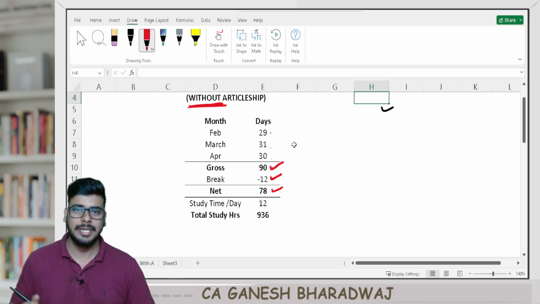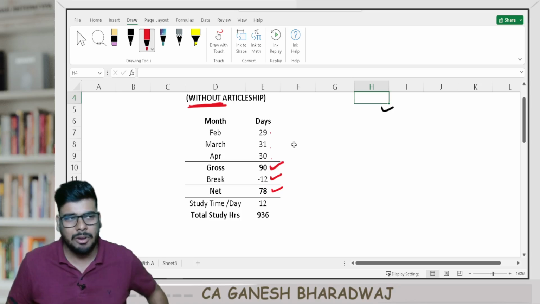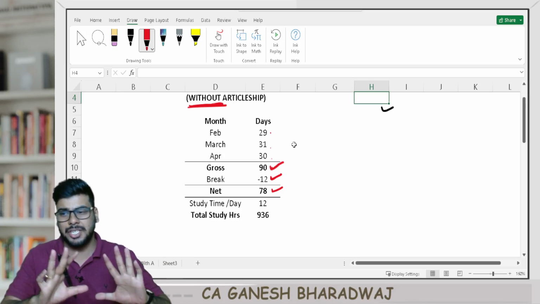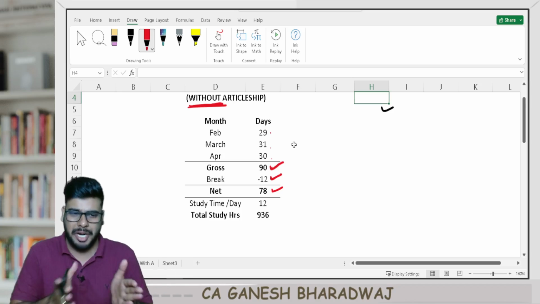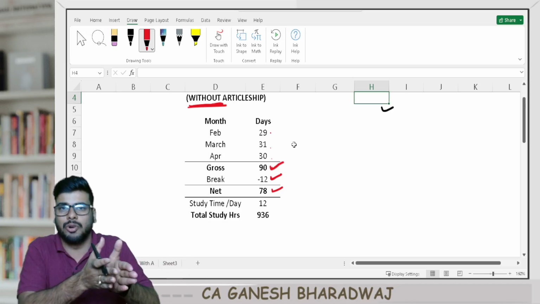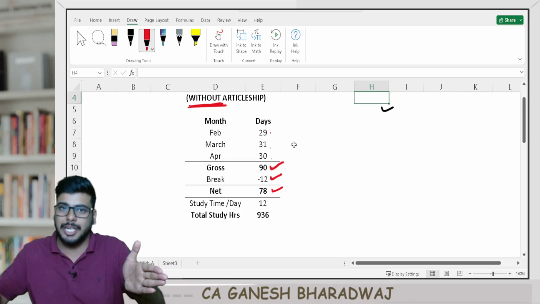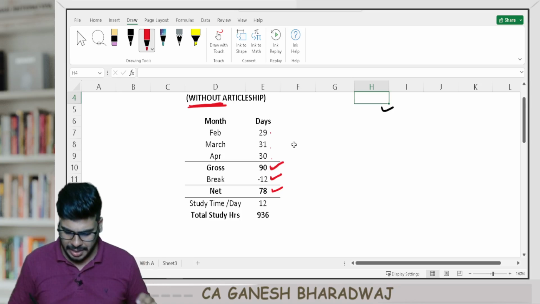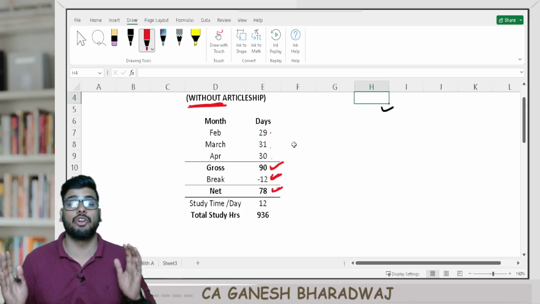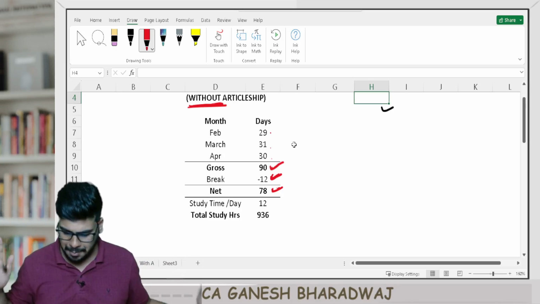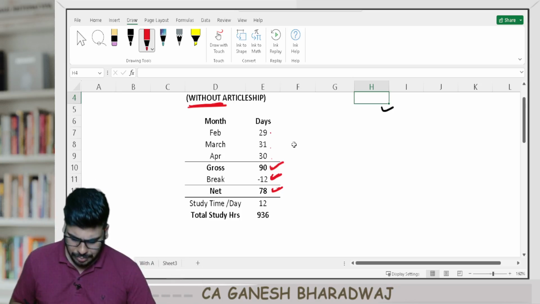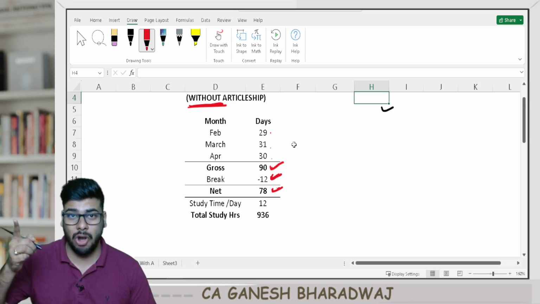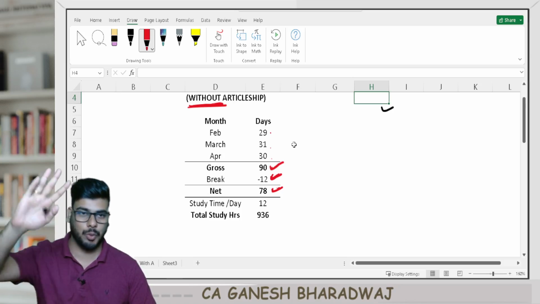Now this 12 days, if you want, you can take weekly off, or once in 10 days, you can take off. It just depends. But my suggestion would be, don't take leave. Don't take a break continuously, for more than 2 days maximum. But overall, in this 90 day span, you have a total of 12 days, which is going to be your break time, right?